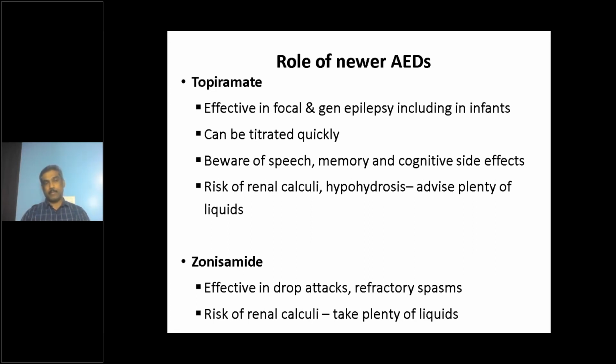The best way to manage that, if it is there, is to avoid going out in the hot sun and to give some tepid sponging, and keep the patient in a well ventilated room. These measures are usually effective. Zonisamide is very effective in drop attacks and the refractory infantile spasms we already mentioned. Again, renal calculi can be a problem, so plenty of liquids should be advised.